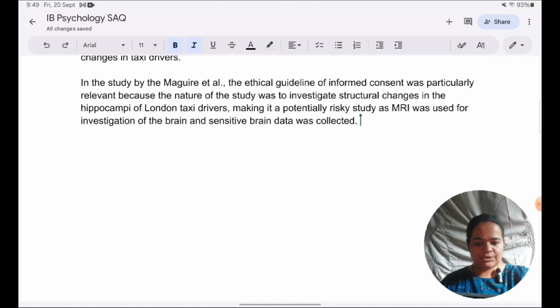we have just mentioned in the previous sentence that they were going to use technology, MRI, to investigate brain scanning.